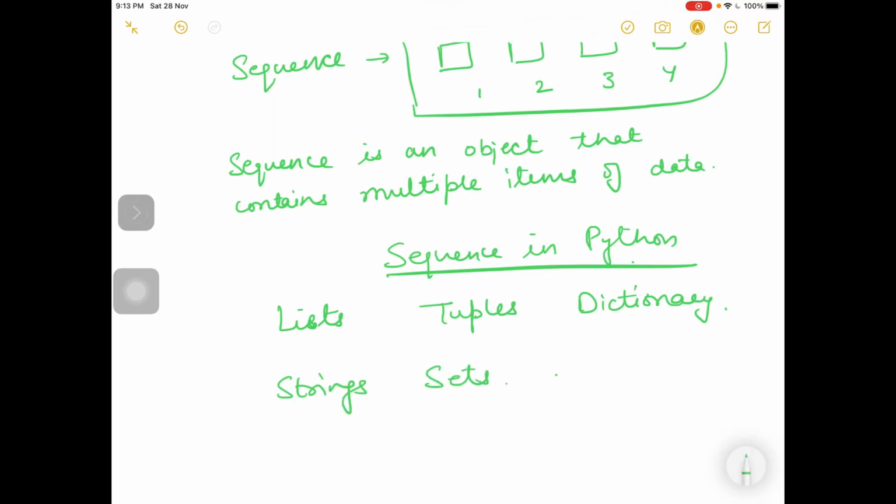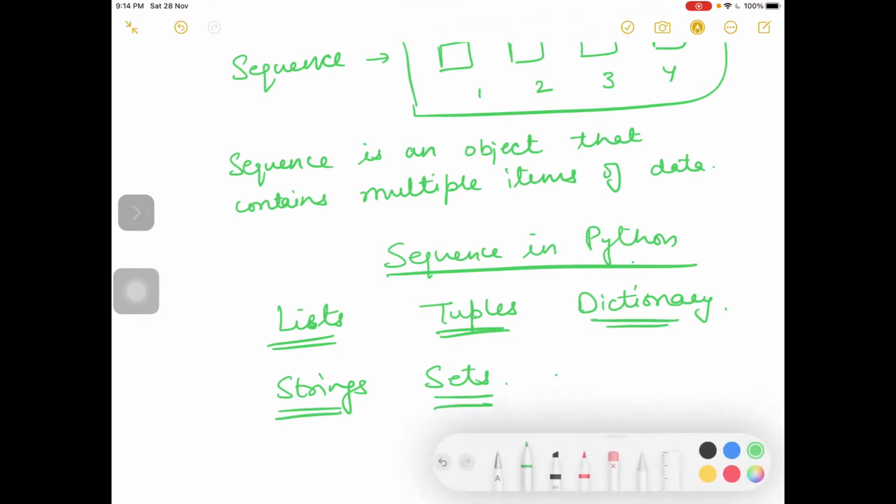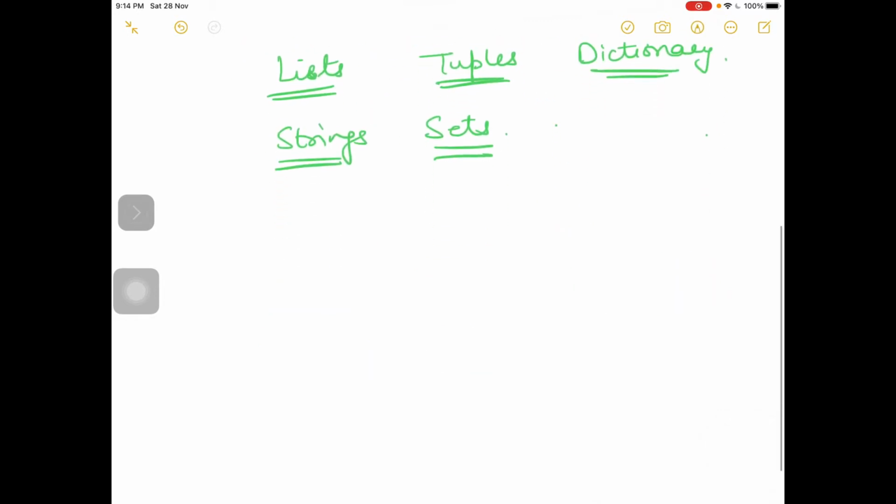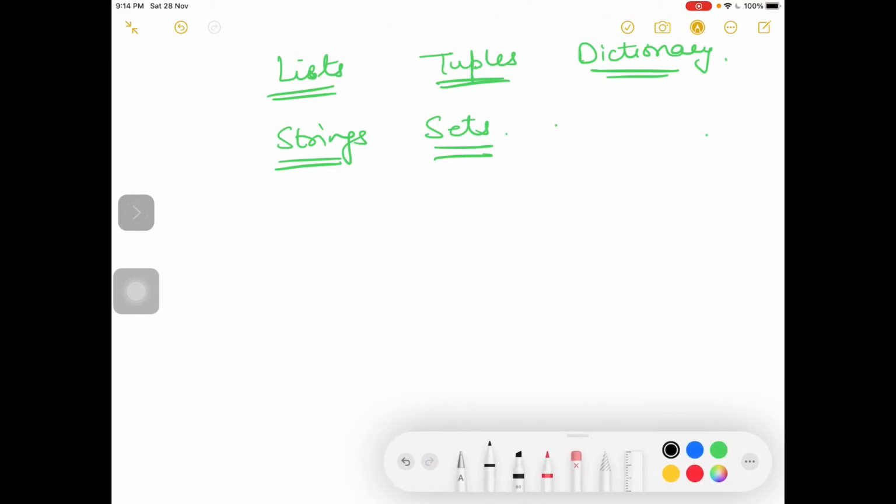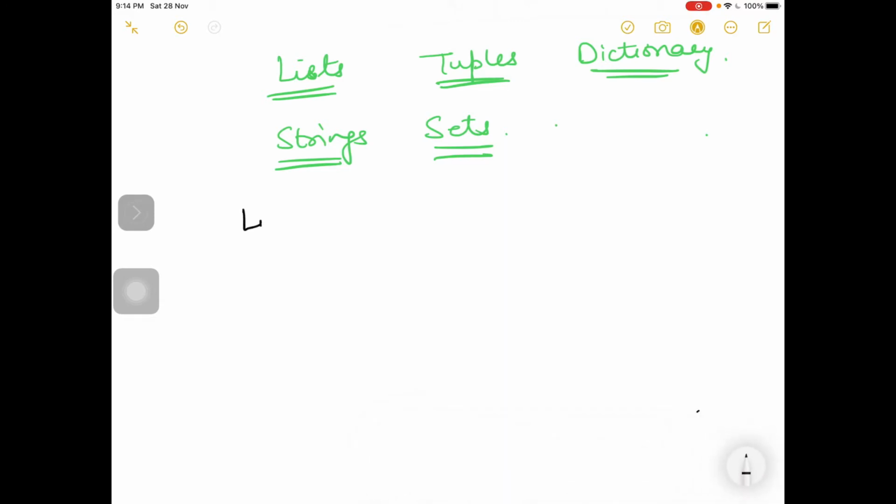These are the 5 sequences available in Python. We will study one by one here. First of all, we'll study the list sequence.